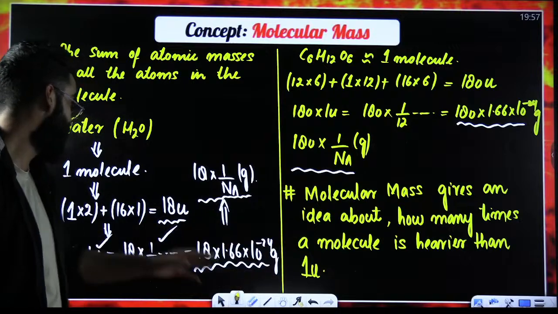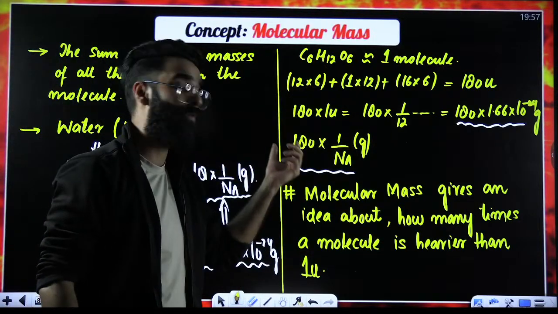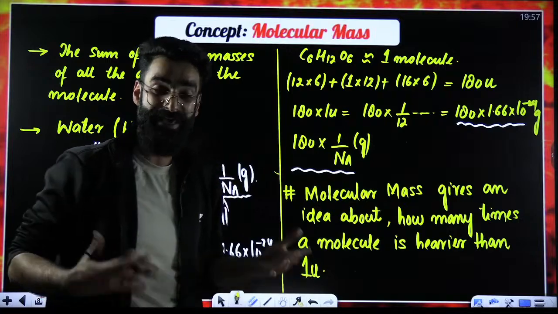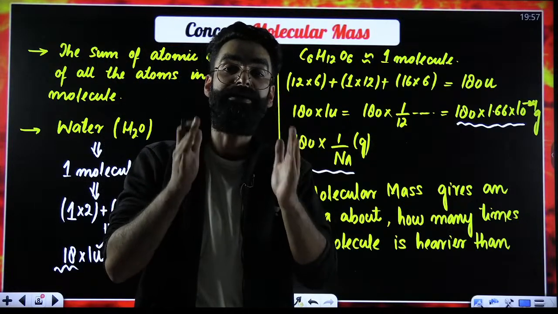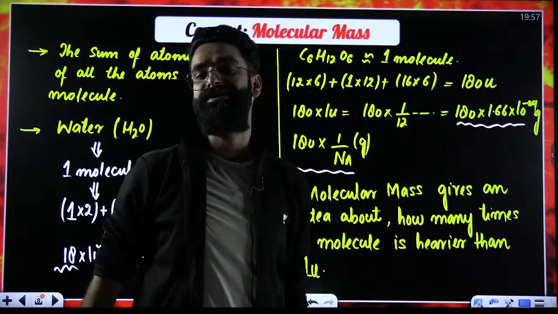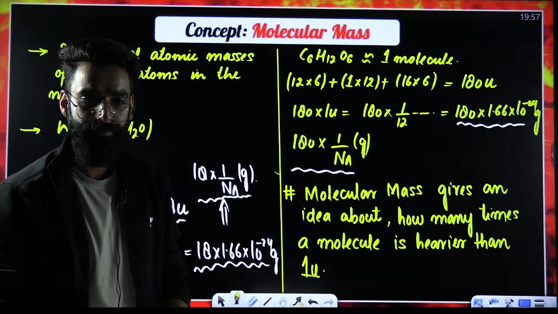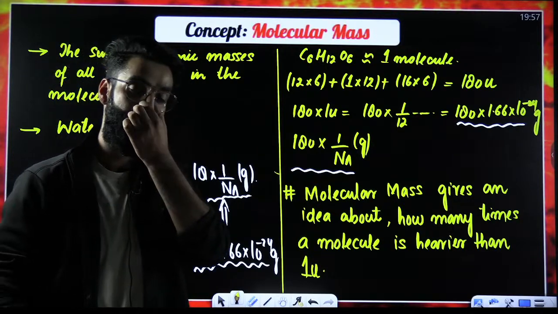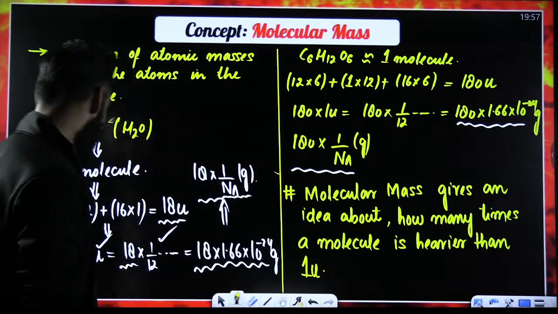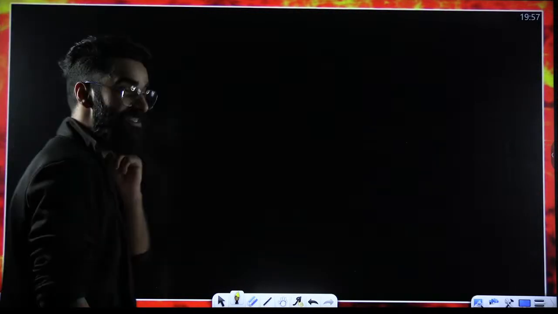So basically you got to know one molecule of water is 18 times heavier than 1U. One molecule of glucose is 180 times heavier than 1U. So basically molecular mass is again giving me the information like how many times a molecule is heavier than 1U. I believe it's clear. Now, people, try to understand few simple things.